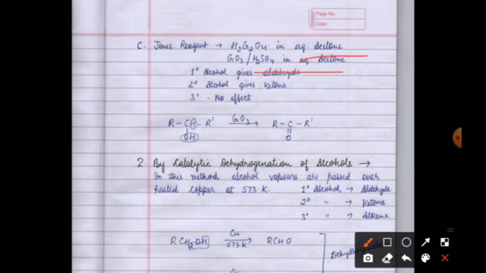Here again 1 degree alcohol will give aldehyde, 2 degree alcohol will give ketone, and for 3 degree there will be no effect. See, this is an example of a 2 degree alcohol, since CHOH is there. This H and OH will be eliminated and we will get the ketone. So this was our first method, by oxidation of alcohols using different oxidizing agents.